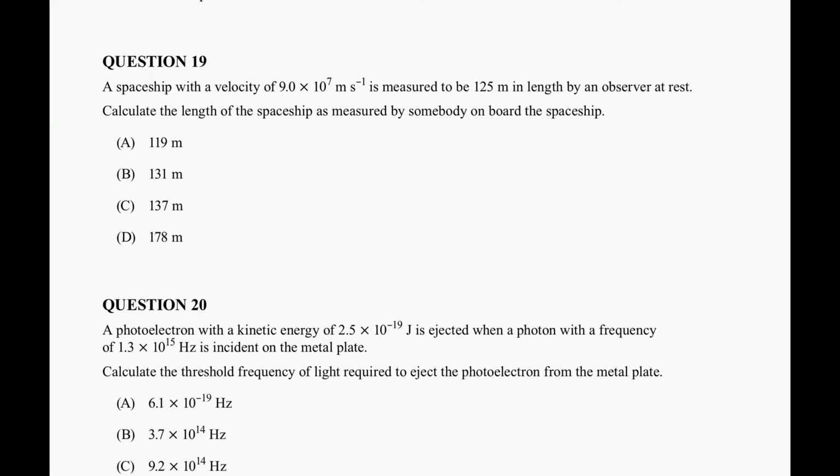All right, a spaceship with a velocity of 9.0 times 10 to the 7 meters per second is measured to be 125 meters in length by an observer at rest. Calculate the length of the spaceship as measured by somebody on board the spaceship. So this is a length contraction question. We have our formula, which we used previously in one of the MCQs when we were discussing the definition of proper length. So L equals L0 times the square root of 1 minus v squared over c squared.